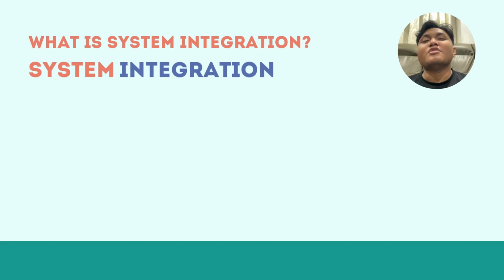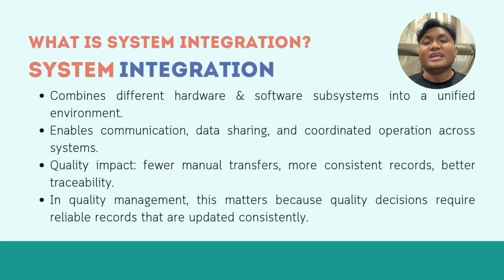Okay. Now, what is system integration? System integration combines different hardware and software subsystems into a unified environment. This enables communication, data sharing, and coordinated operation across systems. The quality impacts of this integration are fewer manual transfers, more consistent data records, and better traceability. In quality management, this matters because quality decisions require reliable records that are updated consistently.